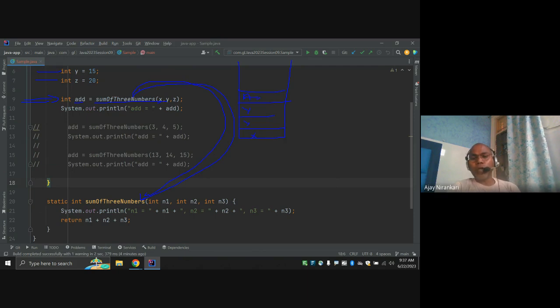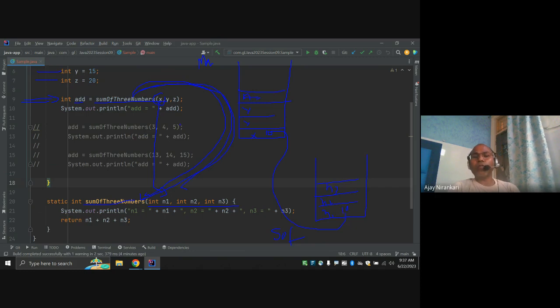So whenever you call here, a new stack frame is created. This is your main method, and this is your sum of three number stack. Whenever you call, there are three variables n1, n2, and n3. What is the value of n1, n2, n3? You pass x as n1, so you copy the value of x to n1. What is the value of x here? 10, right? So you copy 10 here.